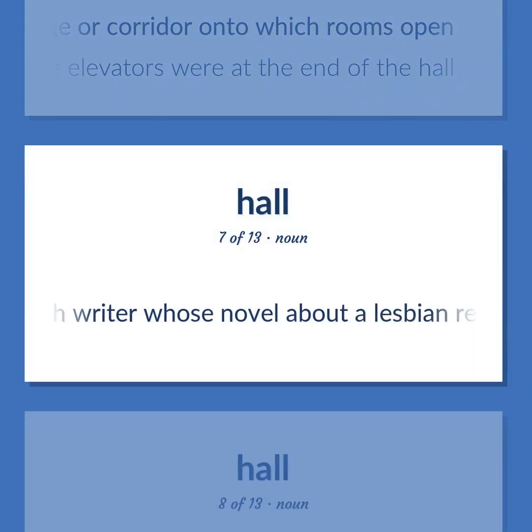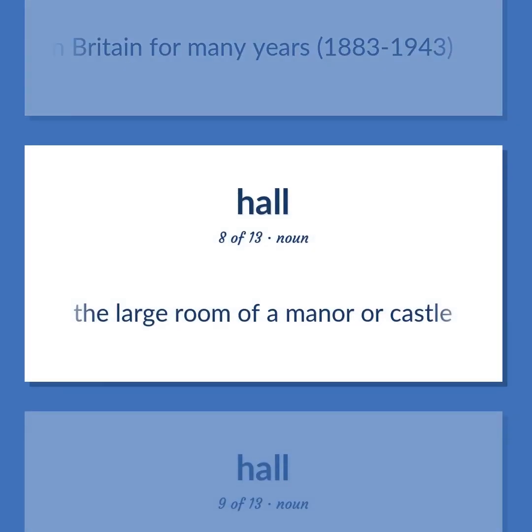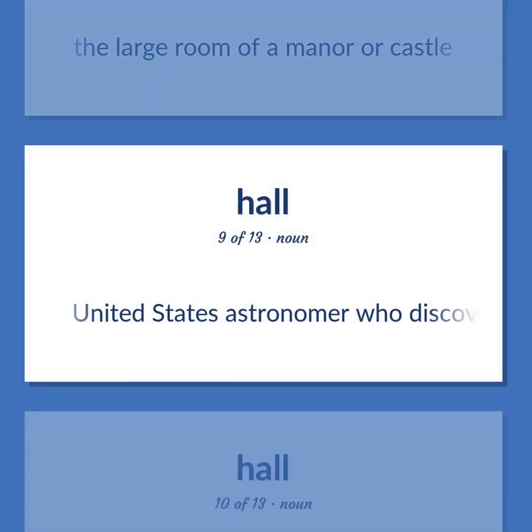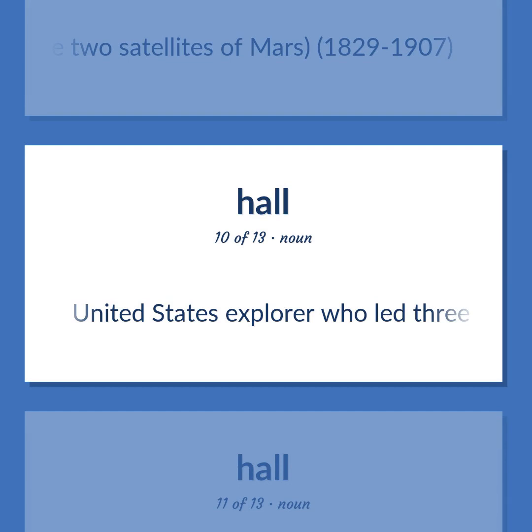English writer whose novel about a lesbian relationship was banned in Britain for many years, 1883 to 1943. The large room of a manor or castle. United States astronomer who discovered Phobos and Deimos, the two satellites of Mars, 1829 to 1907. United States explorer who led 3 expeditions to the Arctic, 1821 to 1871.